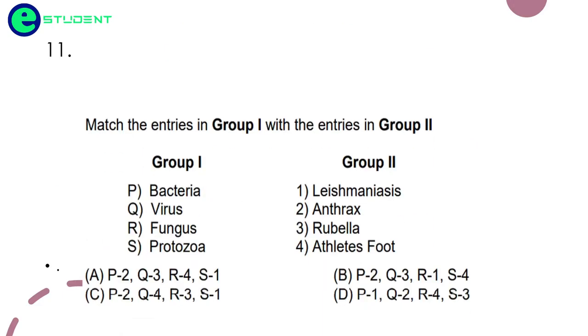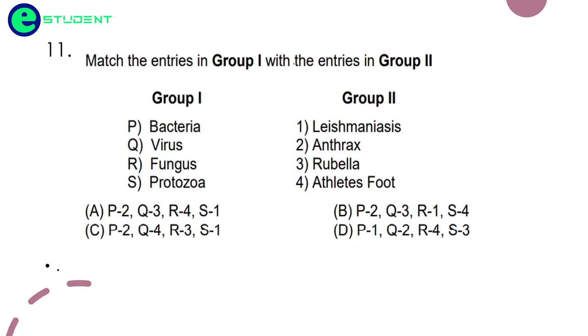Coming to the next question. Match the entries in group 1 with the entries in group 2. Bacteria, virus, fungus, protozoa; leishmaniasis, anthrax, rubella, athlete's foot. Bacteria here is anthrax, which is Bacillus anthracis. Virus is rubella. Fungus is athlete's foot. Protozoa is leishmaniasis. Friends, this is also a question where we cannot apply any logic. We have to know which of these is a bacteria, virus, fungus, or protozoa. All these things we have to remember.